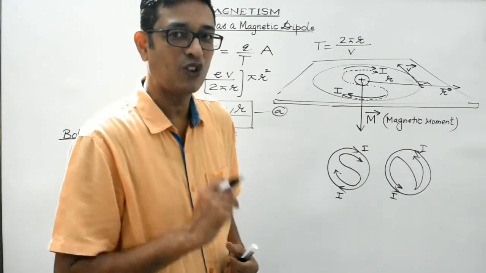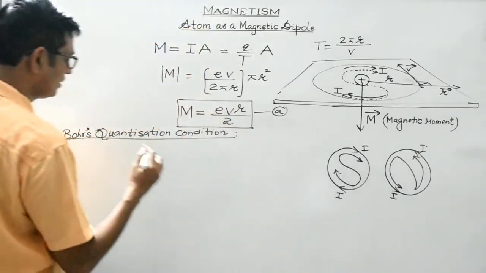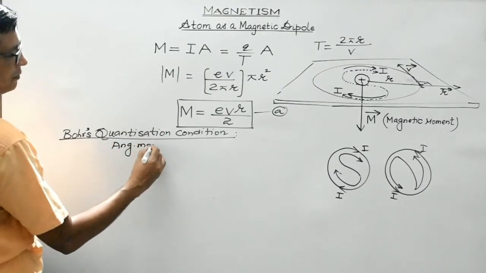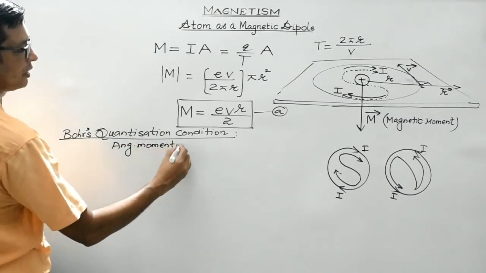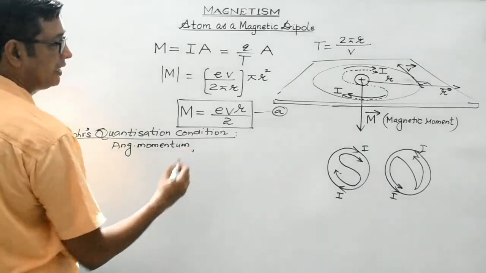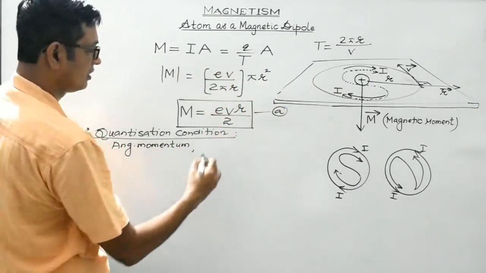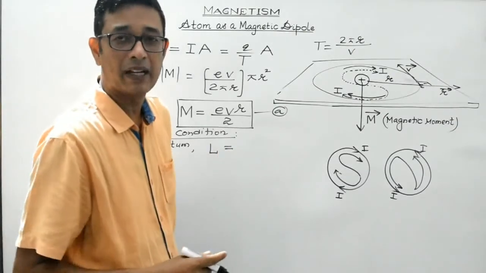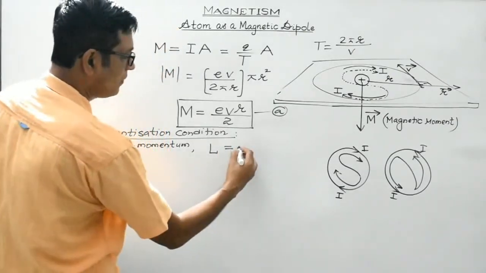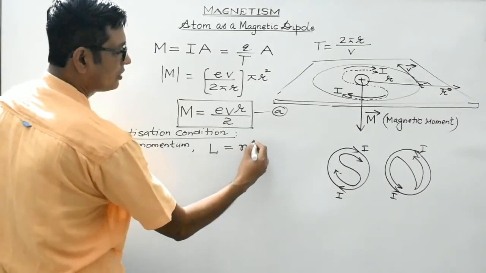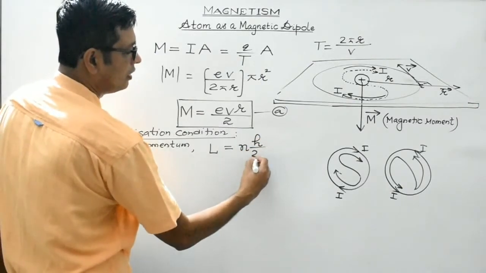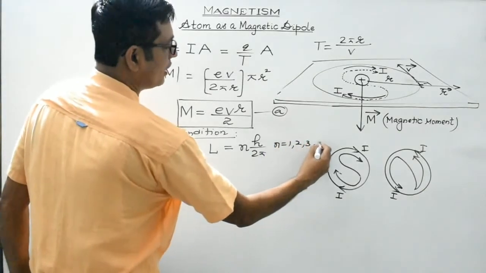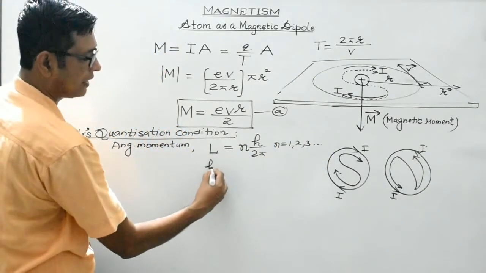H is Planck's constant. So mathematically, students, the angular momentum associated with an electron revolving around the nucleus, angular momentum is represented by capital letter L. It is given by n times h by 2 pi. N is the principal quantum number, 1, 2, 3 and so on.